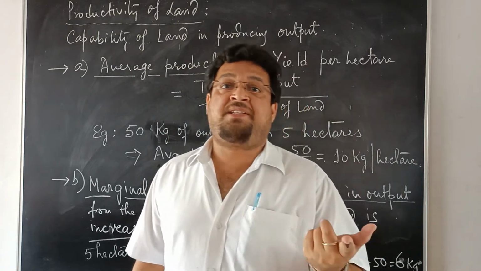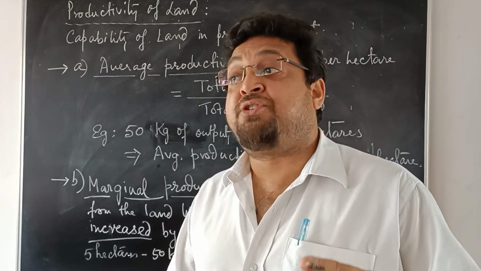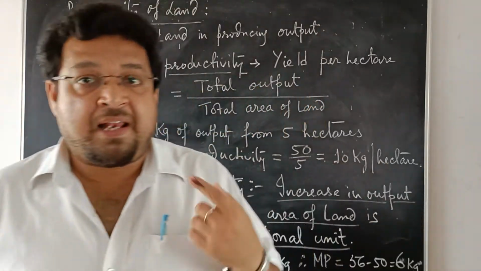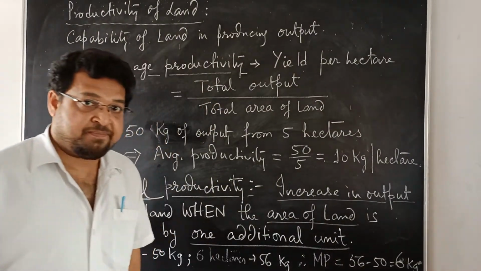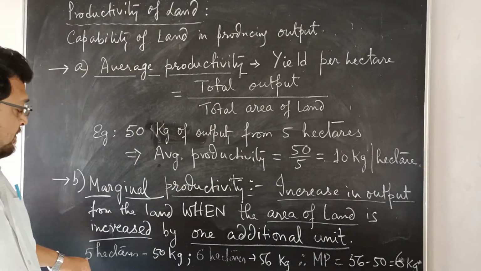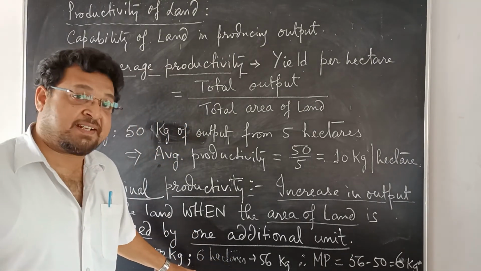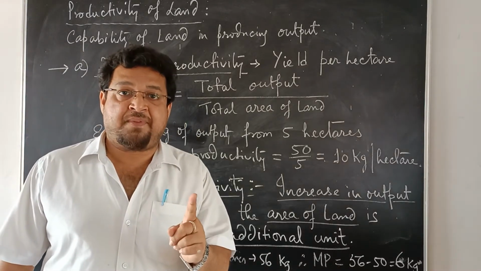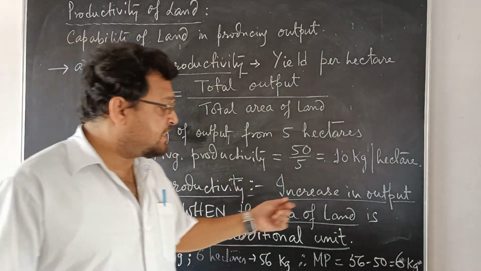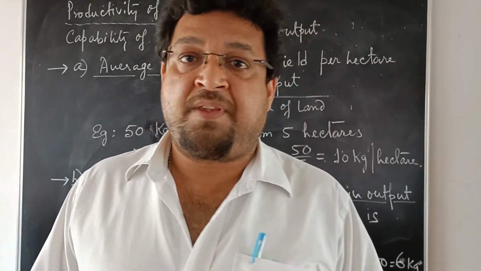Whatever will be the change in output, suppose that 1 additional unit of land area allows the output to increase to 56 kg. 50 kg was from 5 hectares. Now 56 kg from 6 hectares. So 1 additional unit of area gives 6 additional units of output.